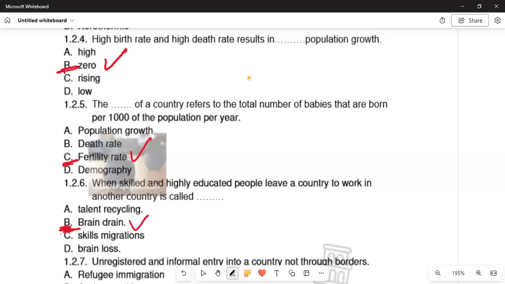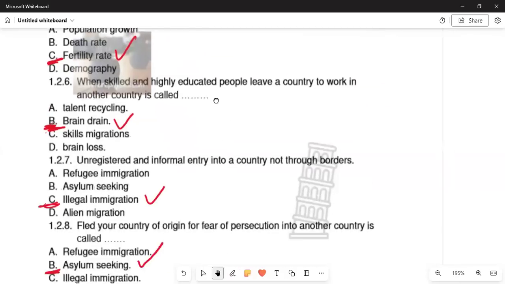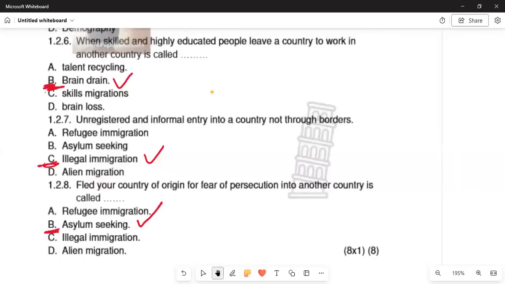In 1.2.5, the dash of a country refers to the total number of babies that are born per 1,000 of the population per year. So we are saying that it is a high birth rate. It means the growth is expected. 1.2.6, when skilled and highly educated people leave a country to work in another country, it is called the brain drain.